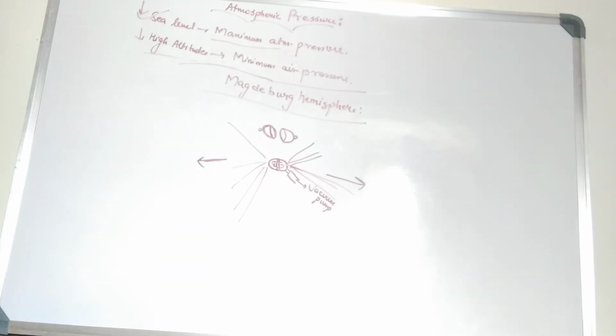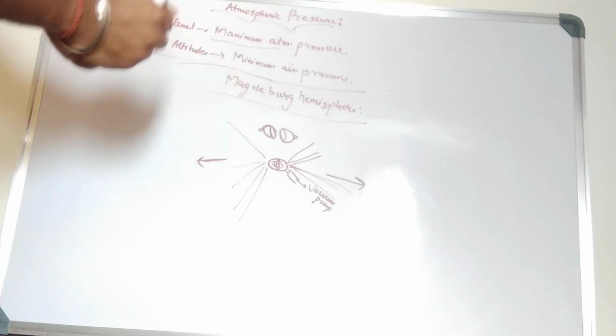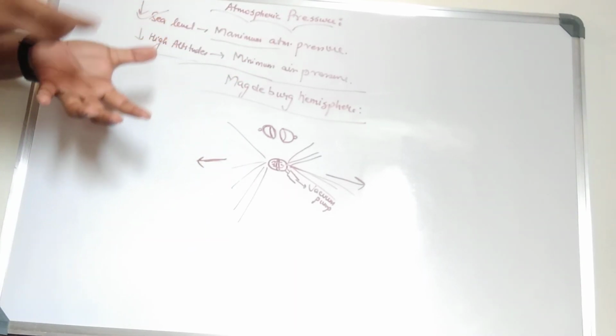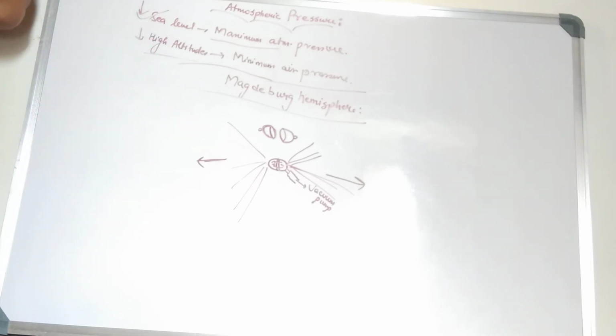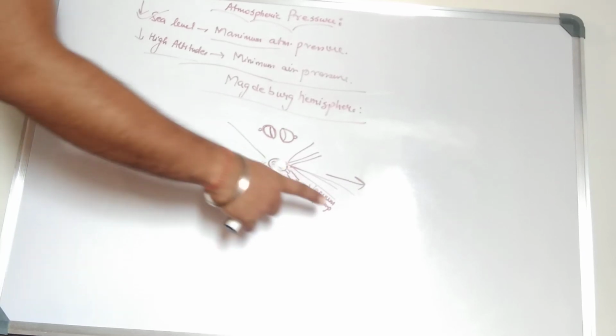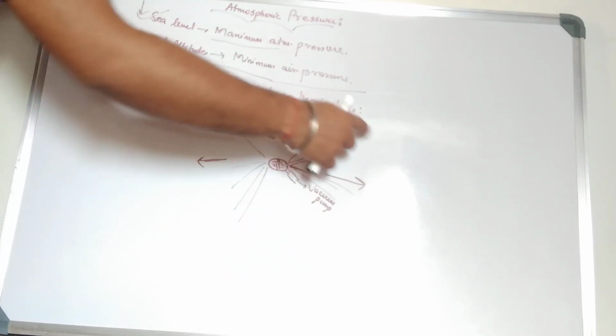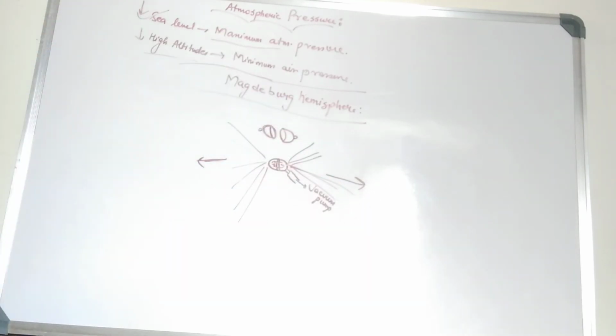This was two different spheres, just joined, and the air which was present inside them was removed. Now there is no air, and we can see that in both the opposite directions there are 5 to 6 horses. They are pulling the sphere, but the sphere is not coming apart.